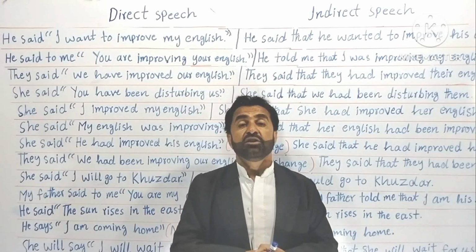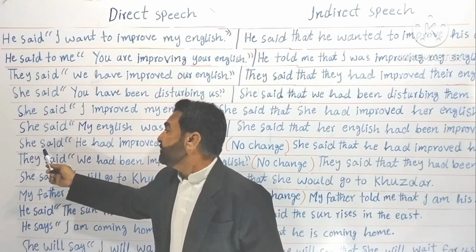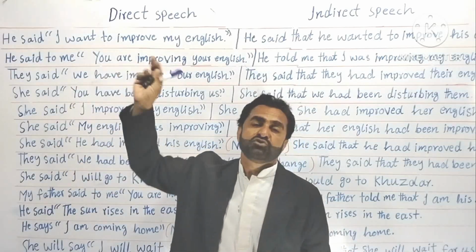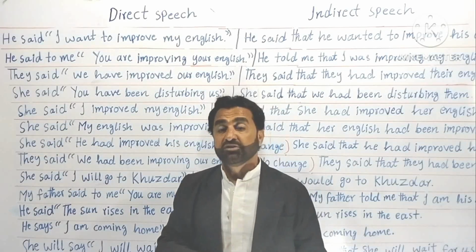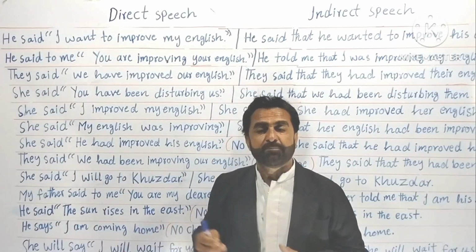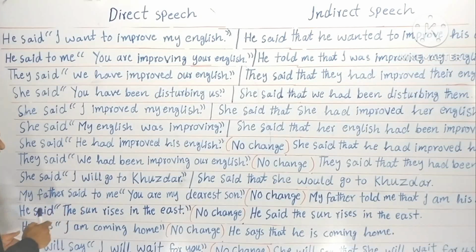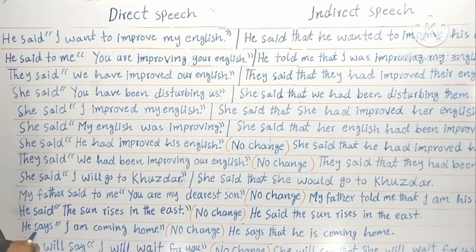Even after that, the reporting verb is in past simple, but still their tenses will not change. Why? Because 2 years ago they were the same, until now they are the same. No change. That's why. Now let's go to the example so that you understand it very well. My father said to me, as I said before, said to me, okay? Not said me, said him, said them. Said to me, said to him, said to her. Understood? But in general, you can say he said, she said. Correct.